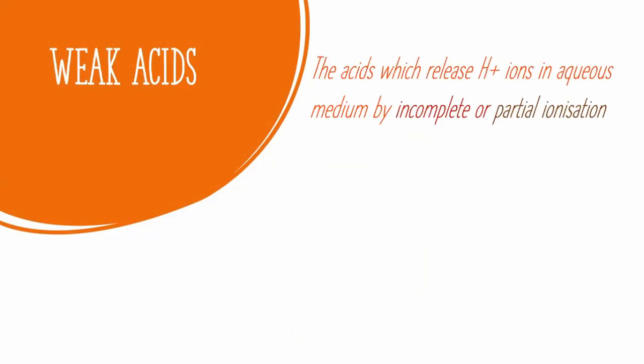The acids which release hydrogen ions in aqueous medium by incomplete or partial ionization are known as weak acids. This means that in aqueous medium, only a fraction of such acid molecules dissociate into hydrogen ions and relevant negative ions. Unionized acid molecules will remain as molecules themselves in aqueous solution.